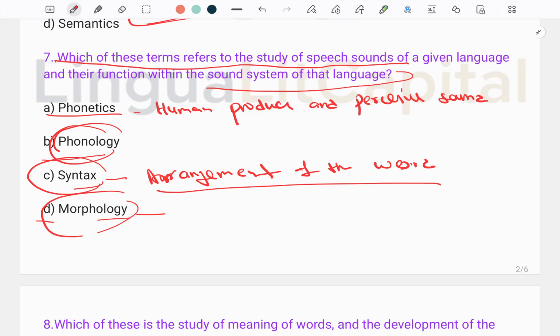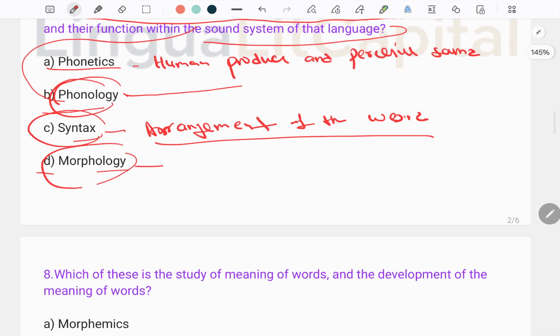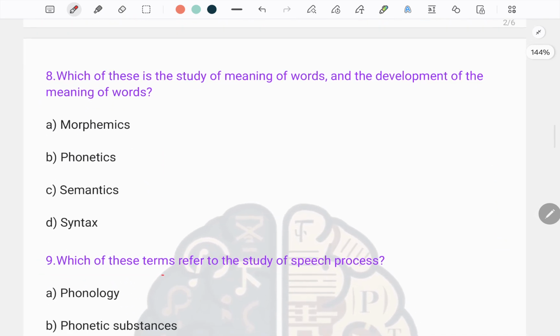So the accurate answer, according to the question, is that the study of speech sounds of a given language and their functions within the sound system of language is phonology. Phonology studies how speech sounds are organized, and this is what has been asked in this question. Next we have question number 8.